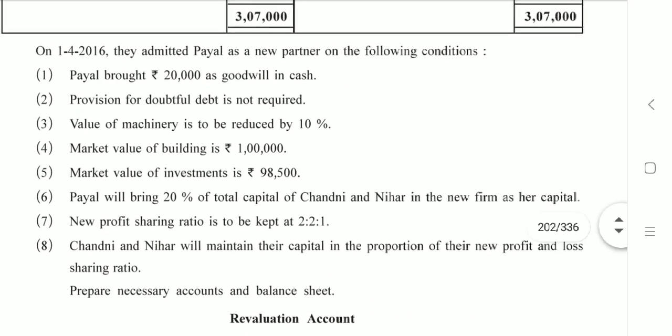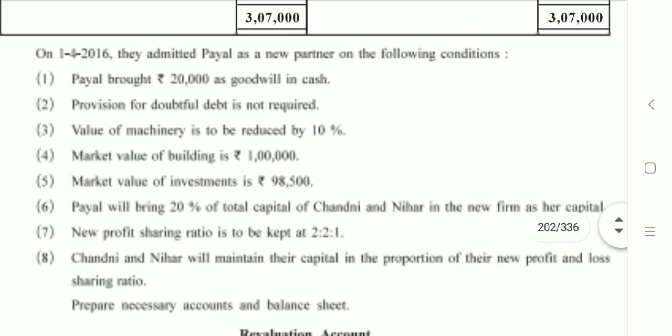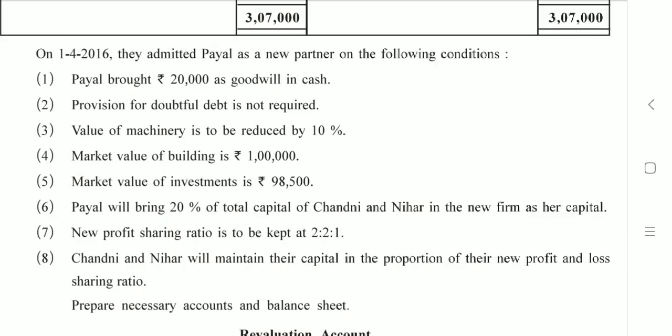So let us have a look over the adjustments. Second one is for bad debt reserve, then machine, building, investments, capital, new share, and the last one is about the capital itself. There are overall 8 adjustments. Okay, so there is no new value of goodwill. So 20,000 will be considered that Payal brought as premium for goodwill.